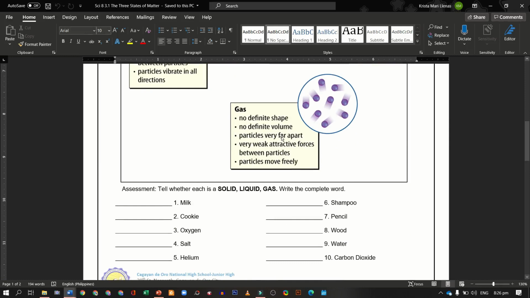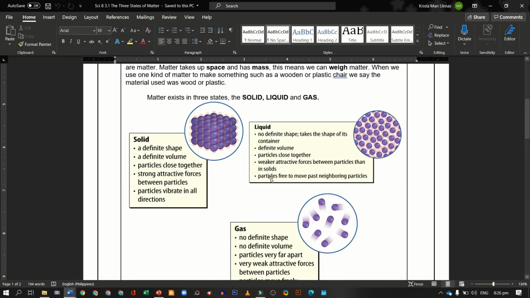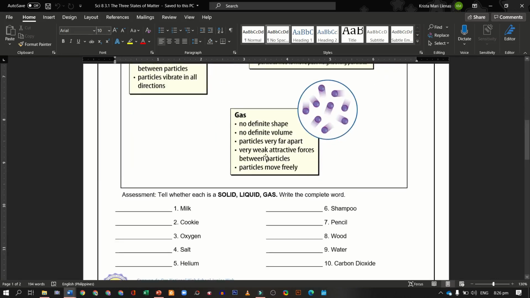While gases, they do not have a definite shape and definite volume. Particles are very far apart and have very weak attractive forces between particles. So if the forces are weak in liquids, they are even weaker in gases. Why? Because their particles are very far apart and the particles can move freely.